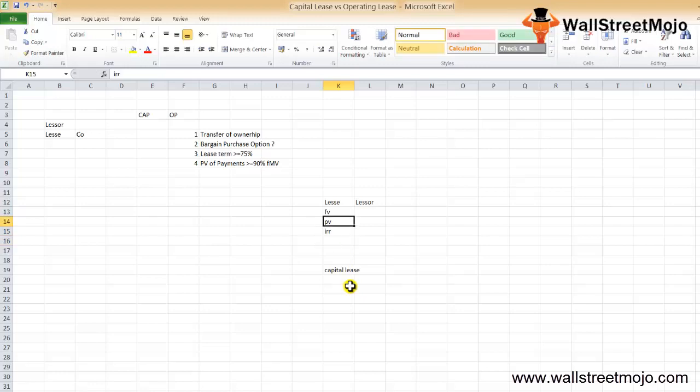Now in the books of the lessor, the capital lease should be accounted for in the manner that in the balance sheet the leased assets are recognized as debtors or receivables at an amount equal to the net investment in the lease. The lease payments related to the accounting period, other than the cost of the service, are reduced from both the principal and the financial earned income. The finance income is allocated over the lease term so that the return on the net investment outstanding for the various periods is constant, and unguaranteed residual values are reviewed regularly.